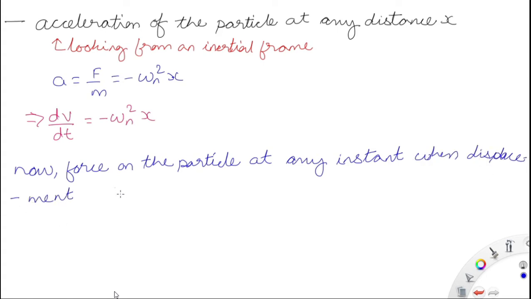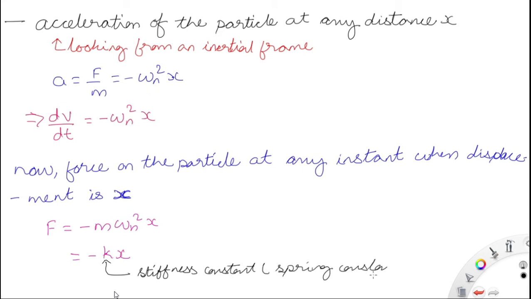So looking from an inertial frame means the frame of reference in which the acceleration is equal to 0, meaning no forces are acting on that frame of reference. That frame of reference is also at equilibrium, meaning that frame of reference is another origin.